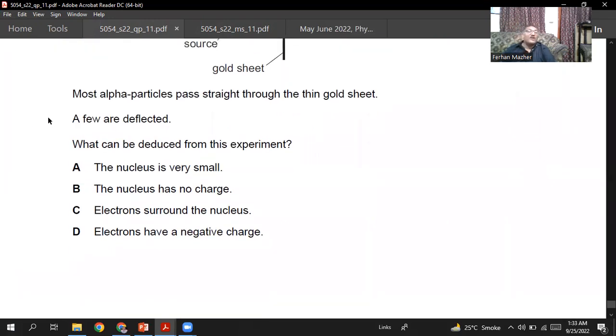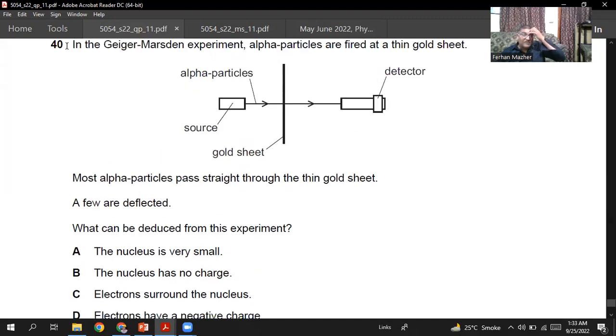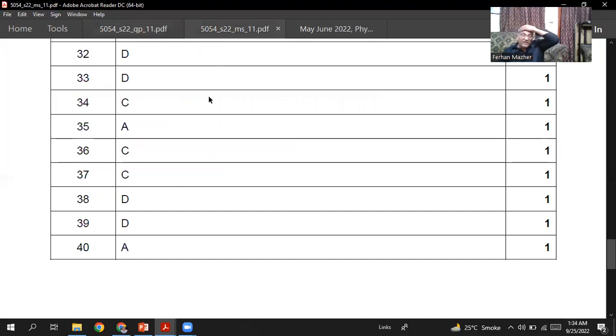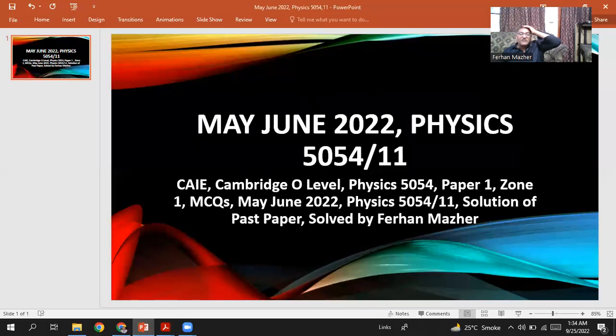The nucleus has no charge? No. The electrons surround the nucleus? No. The electrons have a negative charge? No. These are not the things which were deduced from this experiment. From this experiment, they deduced that the nucleus is very, very small compared to the size of the atom. So I think A is the right option. Question number 40, A looks the right option. Let's check. Question number 40, A is the right option.